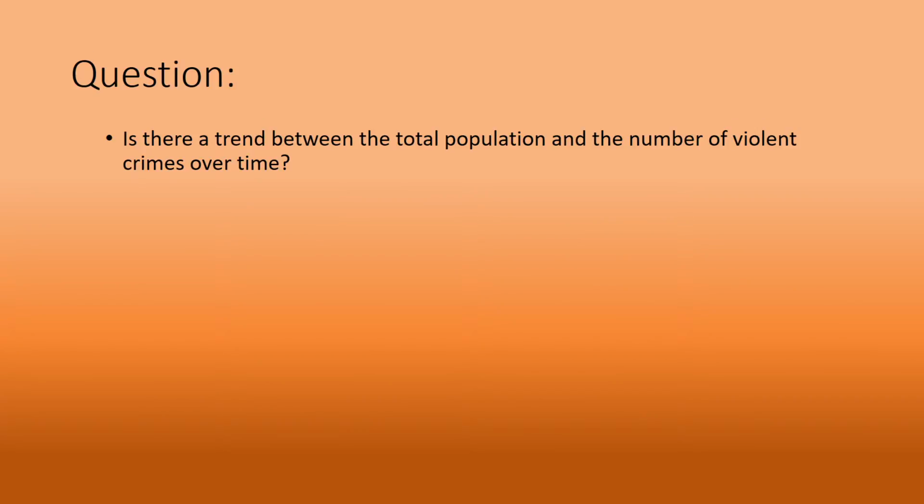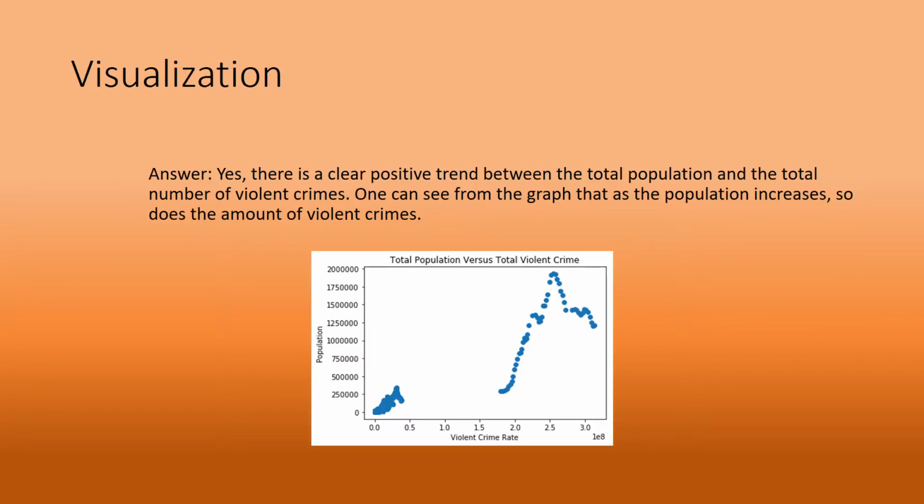Question. Is there a trend between the total population and the number of violent crimes over time? Here's my visualization to answer that question, and from this visualization we can say that yes, there is a clear positive trend between the total population and the total number of violent crimes. We can see from this graph that as the population increases up to, I believe this says 200 million, the amount of violent crimes has exponentially increased over time.